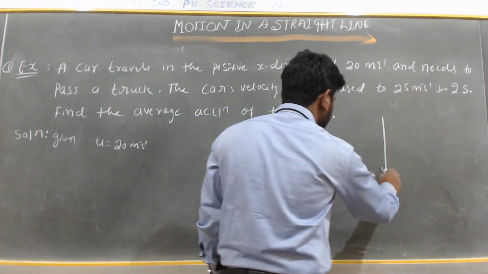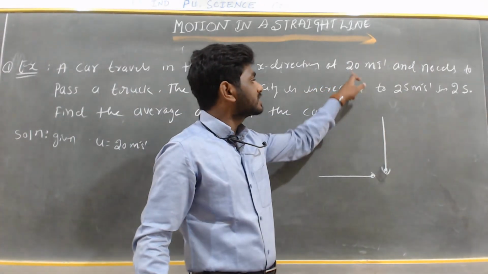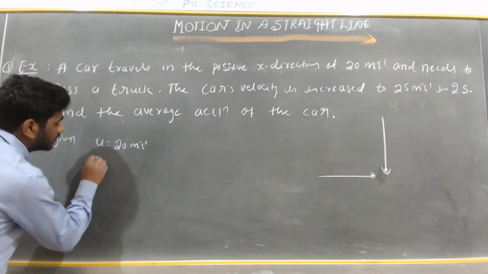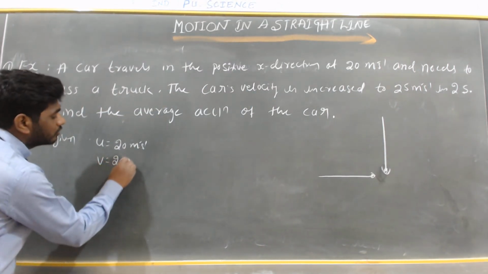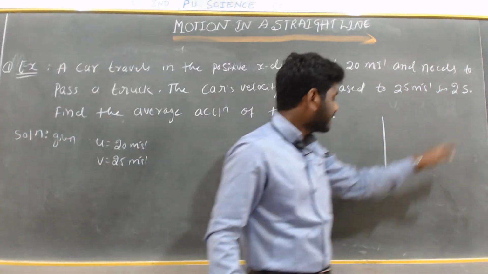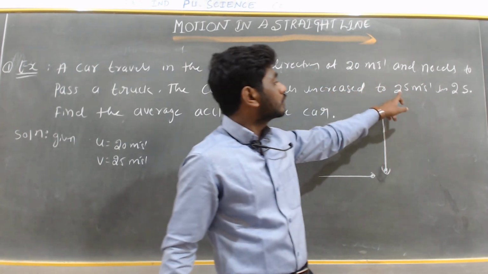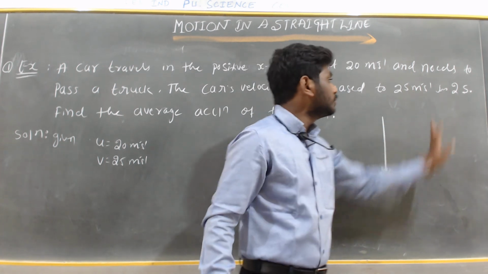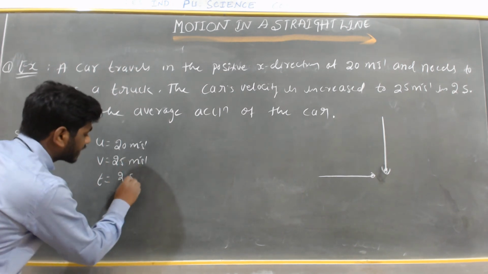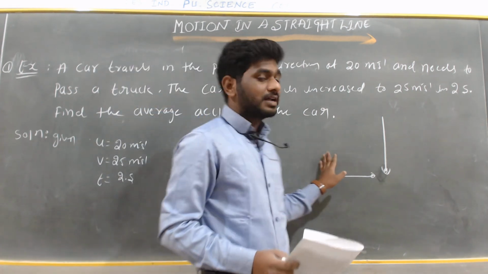Suddenly we need to pass this truck, so the car increases its velocity from 20 meters per second to 25 meters per second. The final velocity is v equal to 25 meters per second, in a time t of 2 seconds. Find the average acceleration of the car.